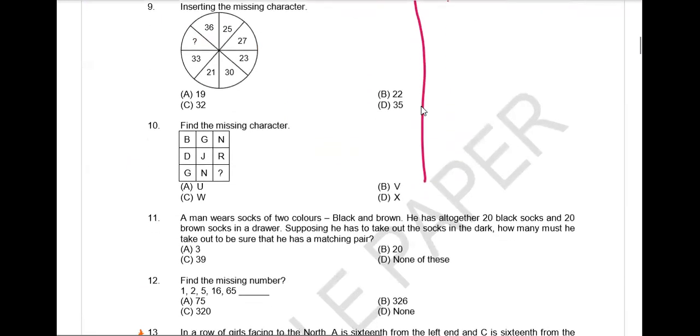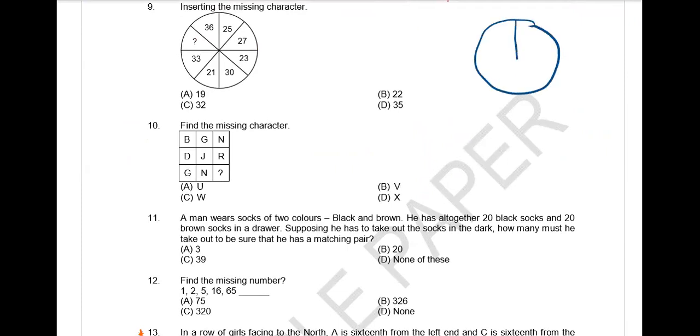Then, inserting missing character. Let me give you another question here. Try to get the answer for this.